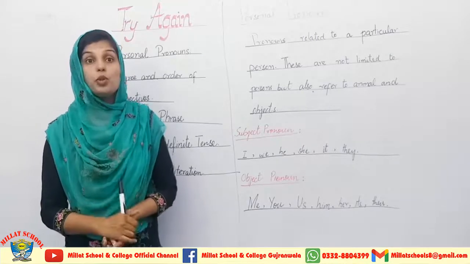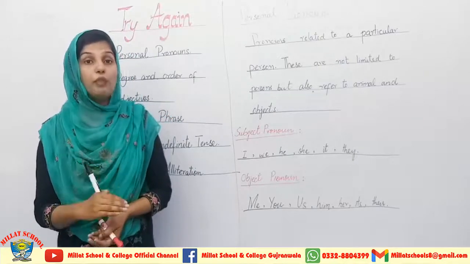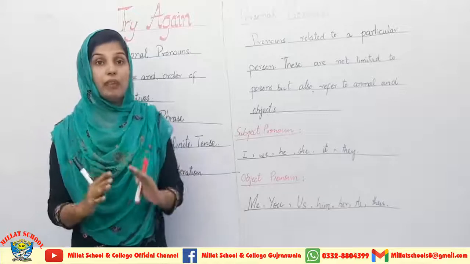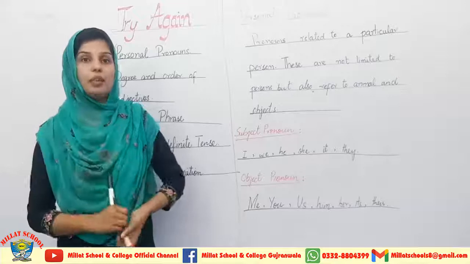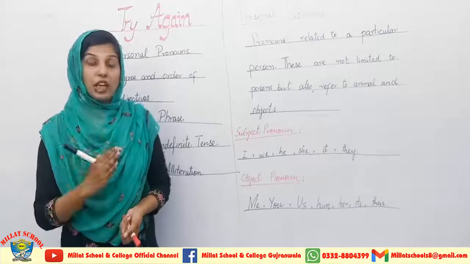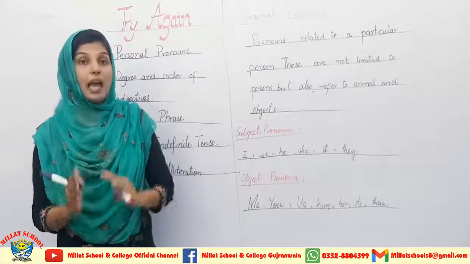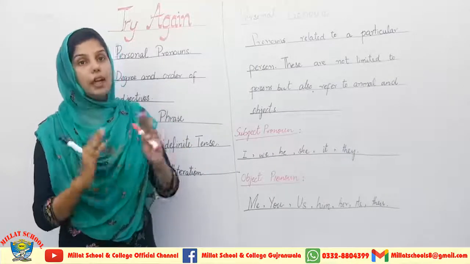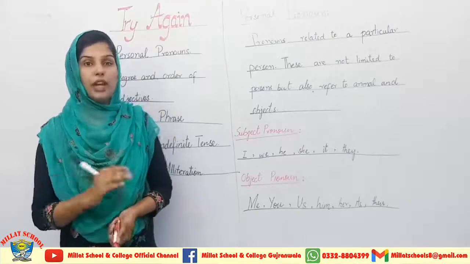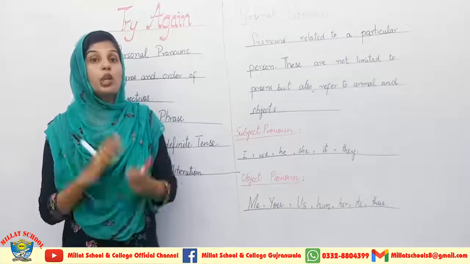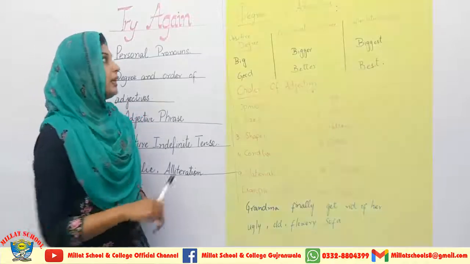But now I am going to tell you about the degrees of adjectives with the order of adjectives, that when you have to explain a thing with a lot of adjectives, then what is the order of placing these adjectives in a sentence? Which adjective you have to place first, which at the second place, and which in the third place or the fourth, fifth, sixth or seventh. I will tell you the order of the adjectives, that how you have to use a lot of adjectives in a single sentence. Now I am coming towards the degree of adjectives.